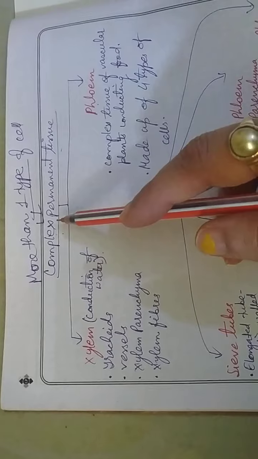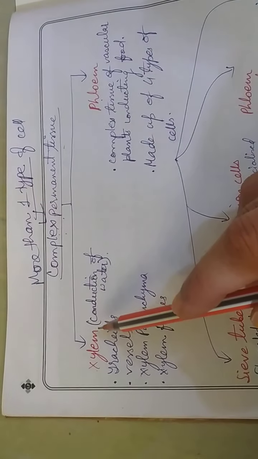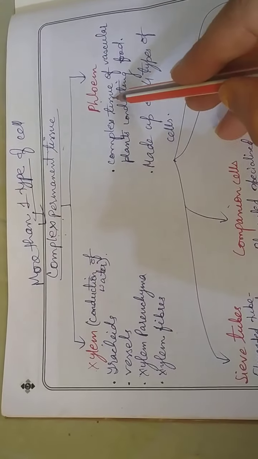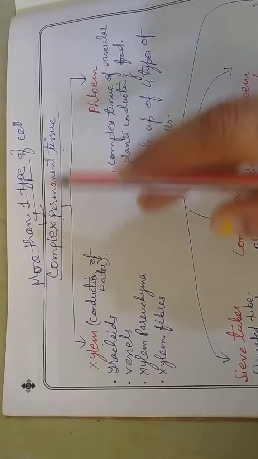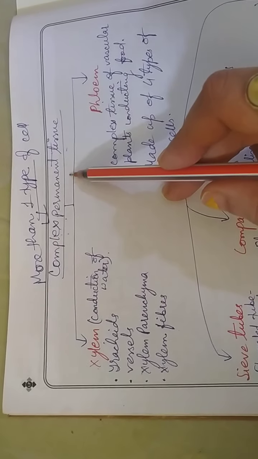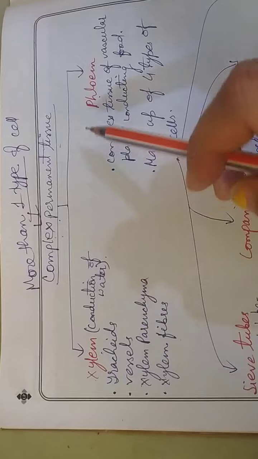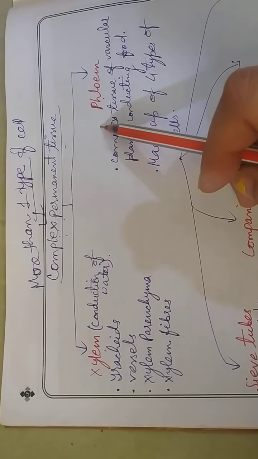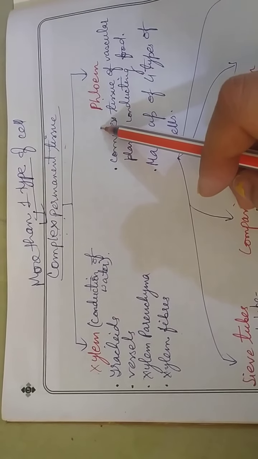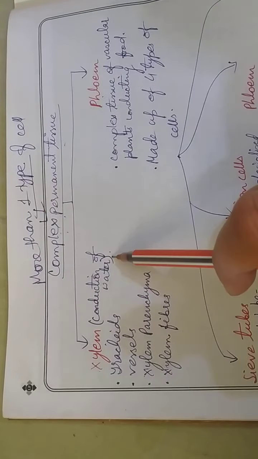Then we have seen that complex permanent tissues are of two types, xylem and phloem. Xylem and phloem both together form the complex permanent tissue. They are also known as vascular bundle and they are associated with the conducting functions. Conducting functions means carrying functions of either water and food.